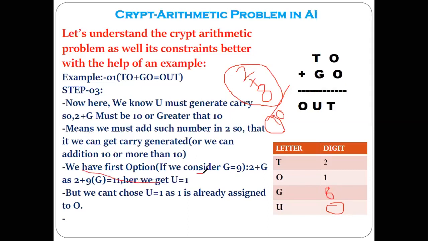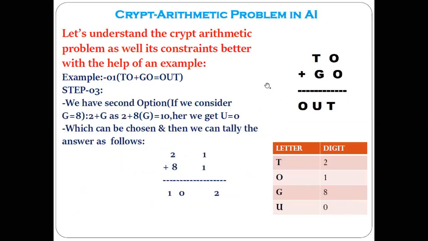We have first option, if you consider g as 9, 2 plus g, that is 2 plus 9, is 11. Here we will get u as 1, but we cannot choose u as 1 as 1 is already assigned to the O. The same thing I have mentioned here that we have discussed. And so we have to go to the next option. So we have the second option. If you consider g as 8, that is 2 plus 8 is 10, here we get the u value as 0, which can be chosen, and then we have got all the values of these alphabets. Yes or no?